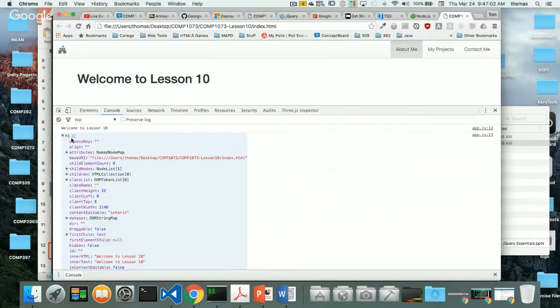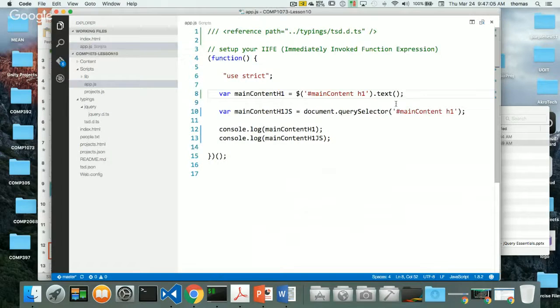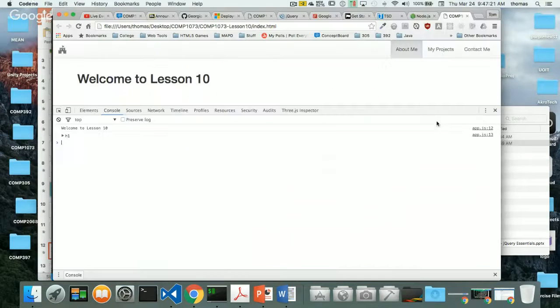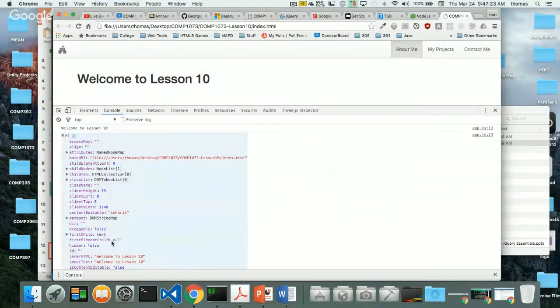The other one gives us an H1 tag, right? That gives us everything in. So that's interesting. The second one gave us the H1 tag this time around, right? The first one gives us the actual text inside our H1 tag, and the second one returned the H1 tag itself, which is kind of different than what we got last time. Let me show you that again.